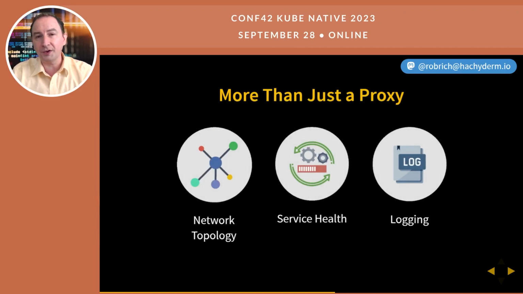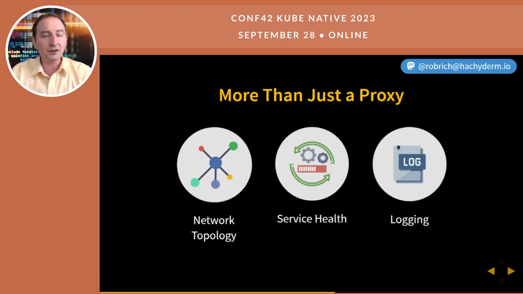Let's take a look at the other features that the service mesh might give us. Because all the traffic is flowing through this proxy, we can start to build a network topology. Now what's interesting here, this is not the way the architect designed the system, but what we've observed from actual traffic flowing through the system. We can build these graphs that will have really impactful, meaningful details. Let's compare it to the architect's version and see if maybe we didn't deploy all the pieces, or maybe we accidentally turned off a service with a service flag.